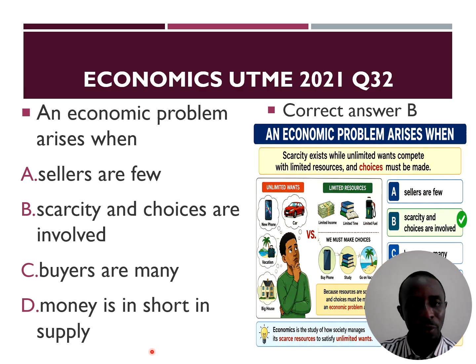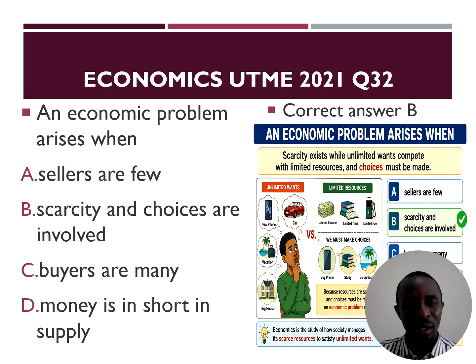Number 32. An economic problem arises when scarcity and choices are involved. There's an economic problem when resources are scarce and an individual has to make a choice. You have to choose which commodity to buy now and which commodity to buy later, which one is more important based on your scale of preference.